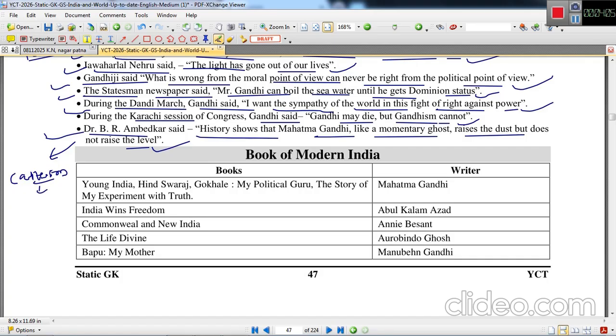B.R. Ambedkar was of the view that caste persists in society, and there shall be some sort of safeguard for them, they shall be allowed to have a separate electorate.